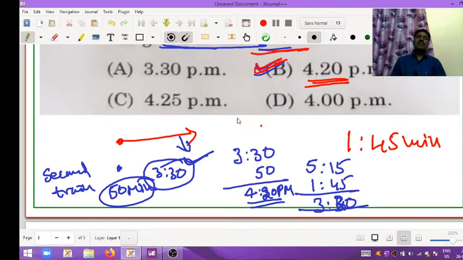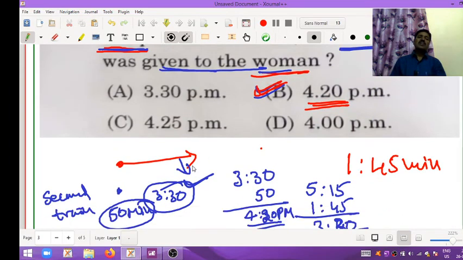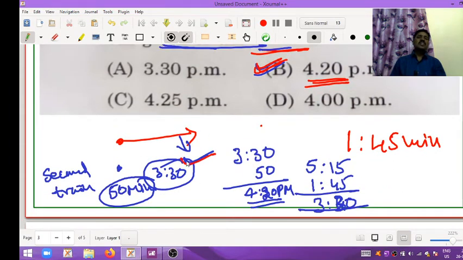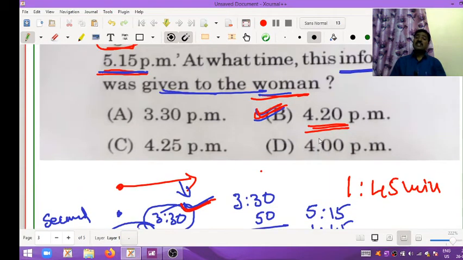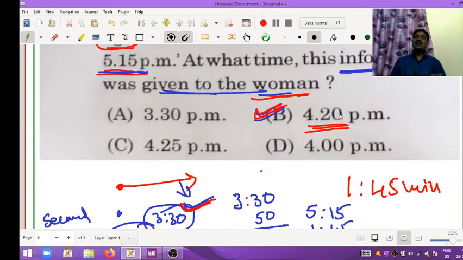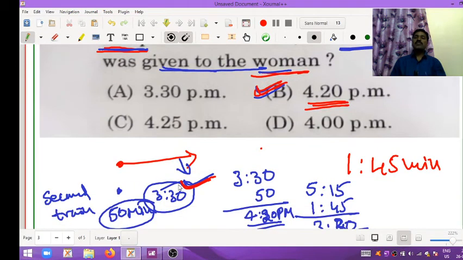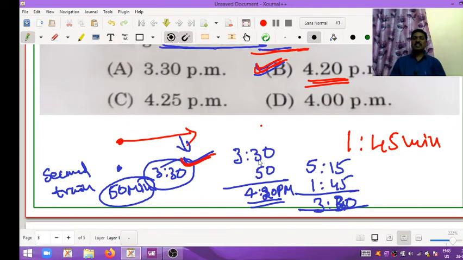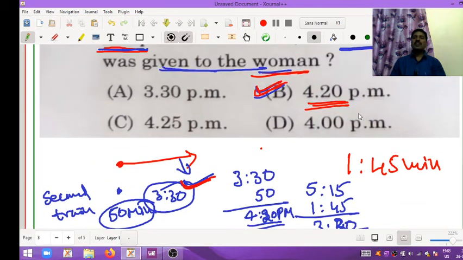If they were asking at what time the second train leaves, it means 3:30 p.m. But the discussing time is 4:20 p.m. The first train left 15 minutes ago, which means the second train will leave at 3:30 p.m. Okay, I hope you all understood.